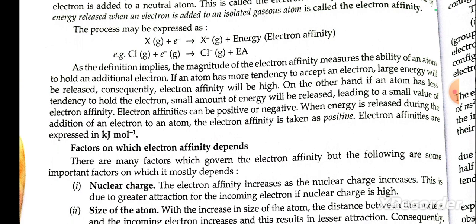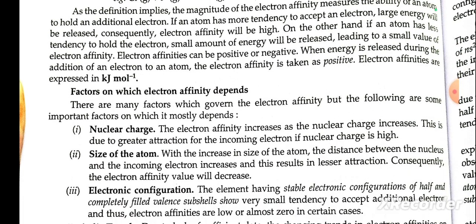As the definition implies, the magnitude of electron affinity measures the ability of an atom to hold an additional electron. If an atom has more tendency to accept an electron, a large amount of energy will be released, and consequently the electron affinity will be higher. On the other hand, if the atom has less tendency to hold the electron, a small amount of energy will be released, leading to a small value of electron affinity. Electron affinity can be positive or negative. When energy is released during the addition of an electron to an atom, the electron affinity is positive. Electron affinities are expressed in kilojoules per mole.